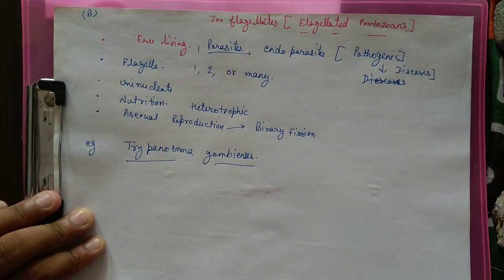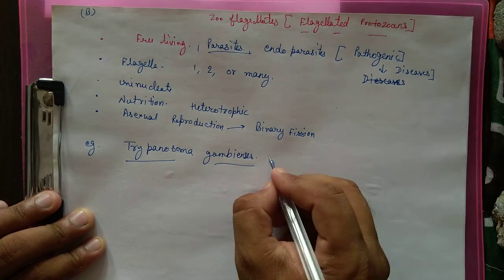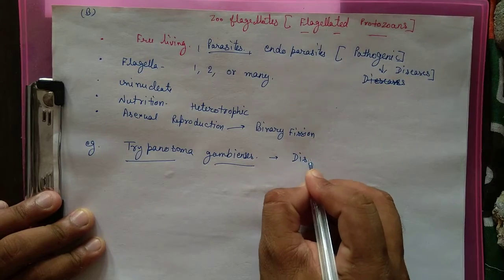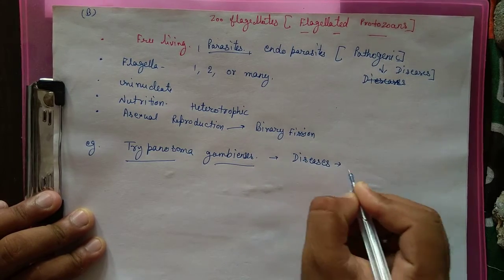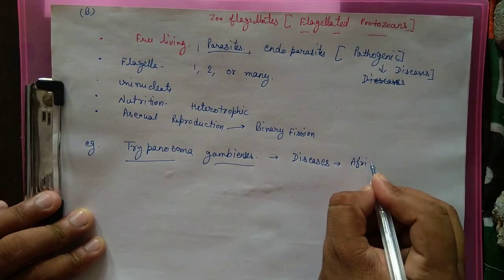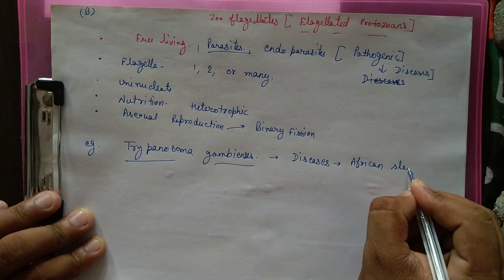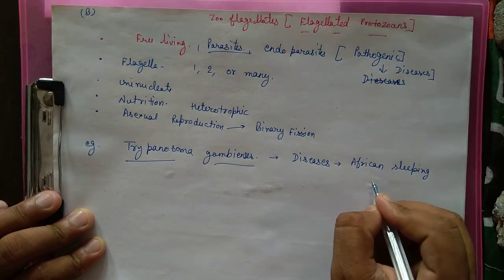This is the example of zooflagellates, the Trypanosoma, that is known for the disease called African sleeping sickness.